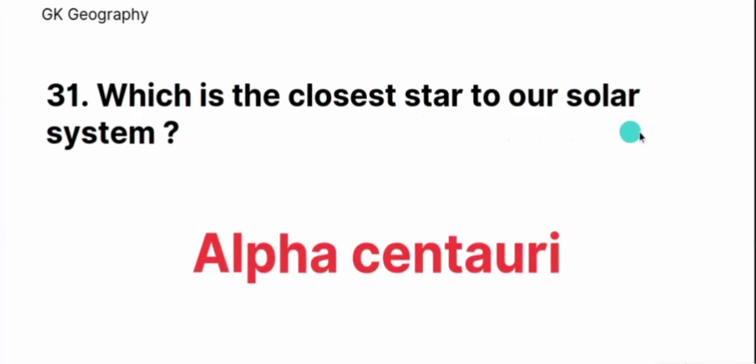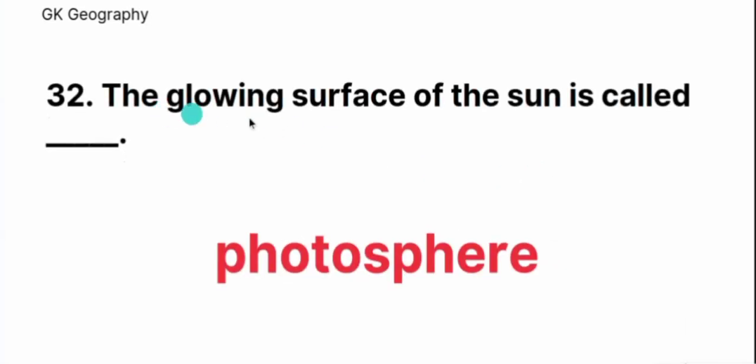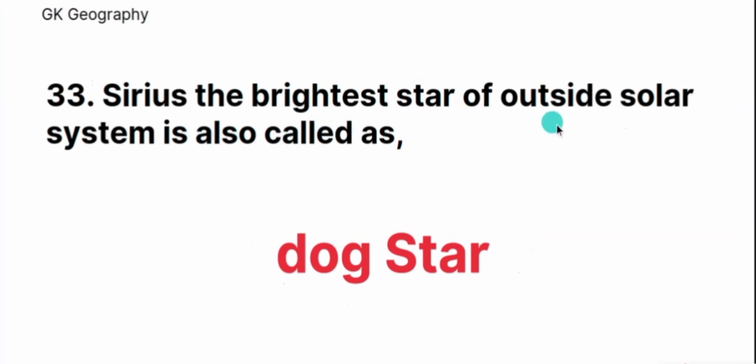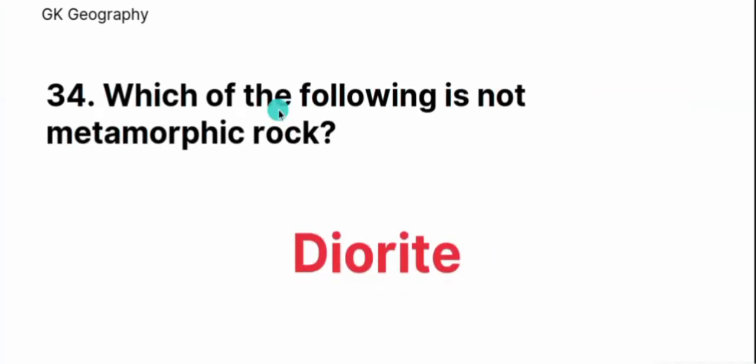Which is the closest star to our solar system? Alpha Centauri. The glowing surface of the Sun is called photosphere. Sirius, the brightest star outside the solar system, is also called dog star.